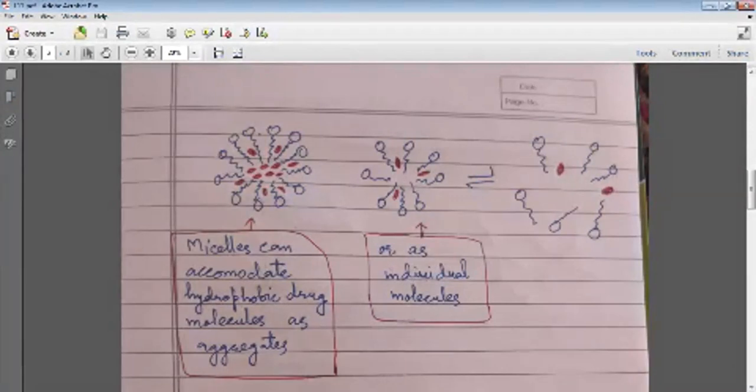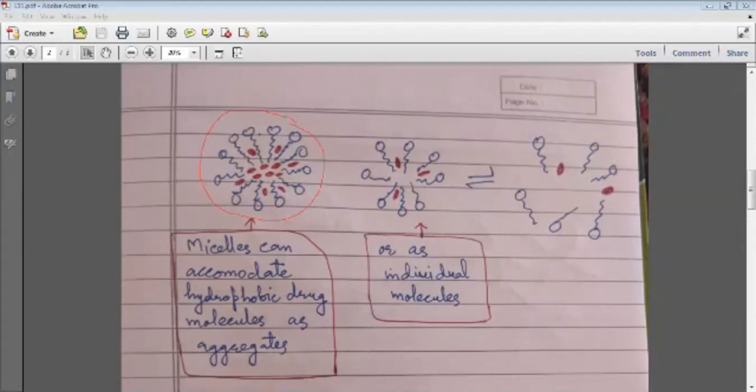Here I have shown you a simple schematic representation. Suppose this is a simple micelle. Here you can see it. These red dots are suppose hydrophobic drug molecules, but they are in aggregates. That means two, three molecules are together, or five, six. They are simply in aggregates.